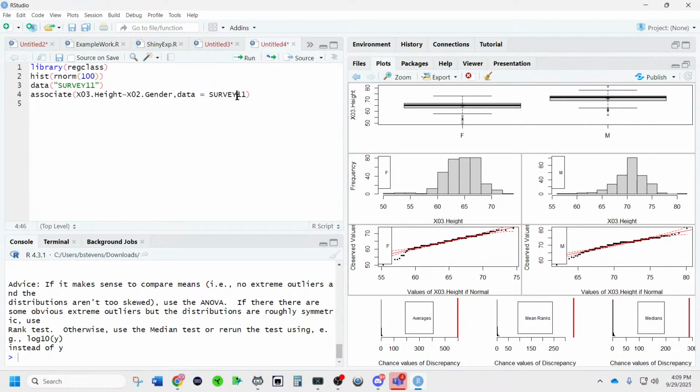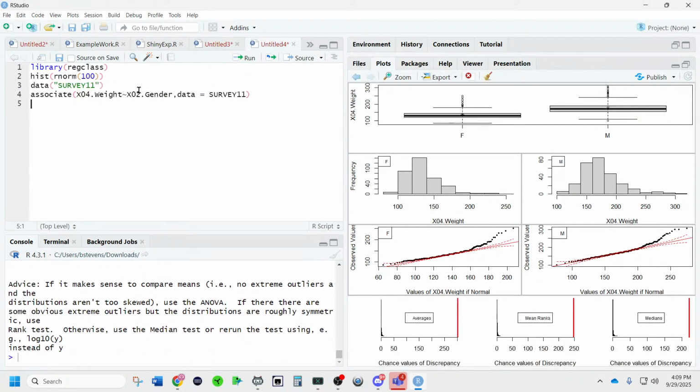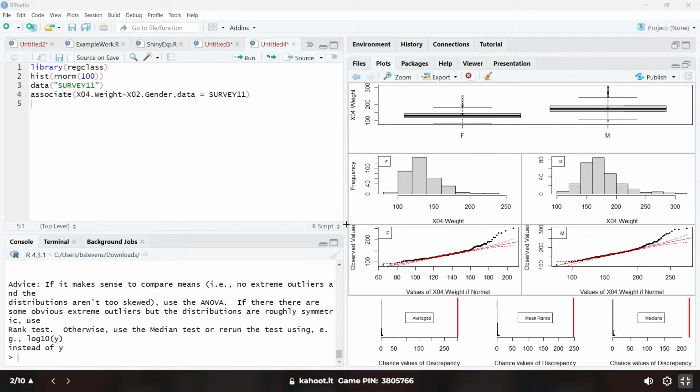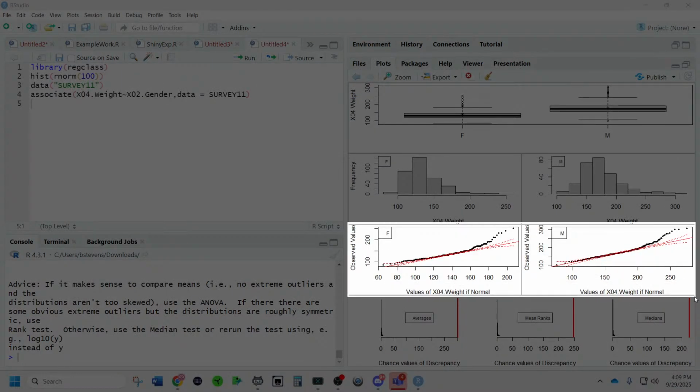So if you look at the QQ plots for normality, this one is more normal than the other. It's got some outliers there. Maybe we should do weight. Let's do x04 weight. Yeah, because this one really has some what to it. Looking at these side-by-side QQ plots, there really is a lot of what to this data.